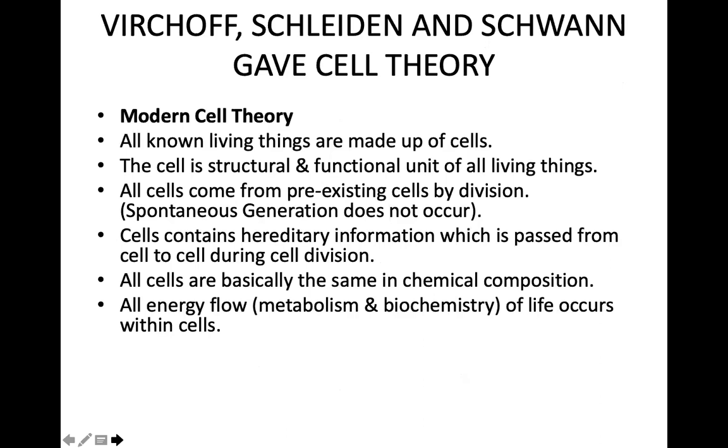Let us study about the modern cell theory. The cell theory says that all the living things are made up of the cells. The cell is a structural and functional unit of a living organism. The new cells come from the pre-existing cells by the process of cell division. These cells carry hereditary information from one generation to another generation. The composition of all these cells remains the same, and all energy flows of the life occur within the cells.